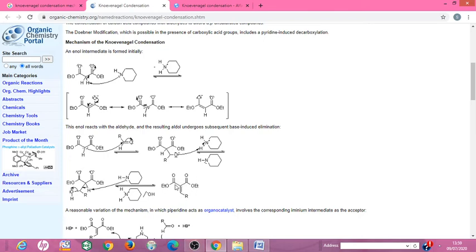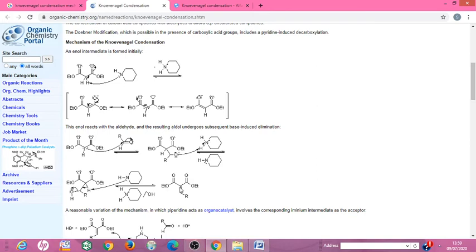Why is this known as an alpha beta unsaturated ester? Suppose this is considered the carbonyl group, the next carbon is the alpha carbon, next to alpha is the beta carbon atom, and between alpha and beta there is a double bond, known as unsaturated.